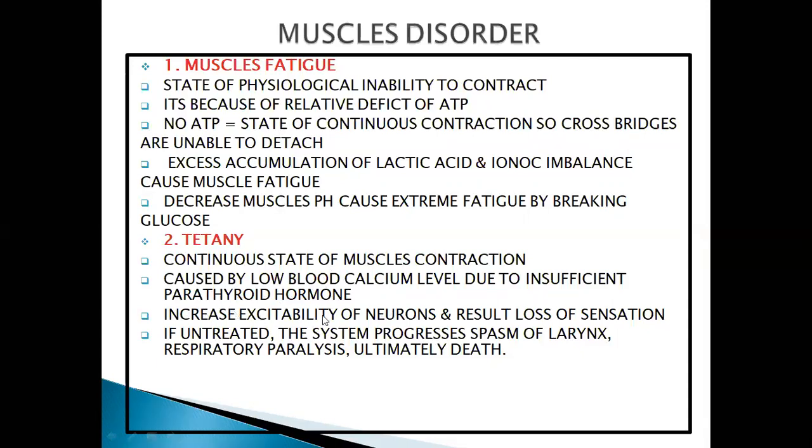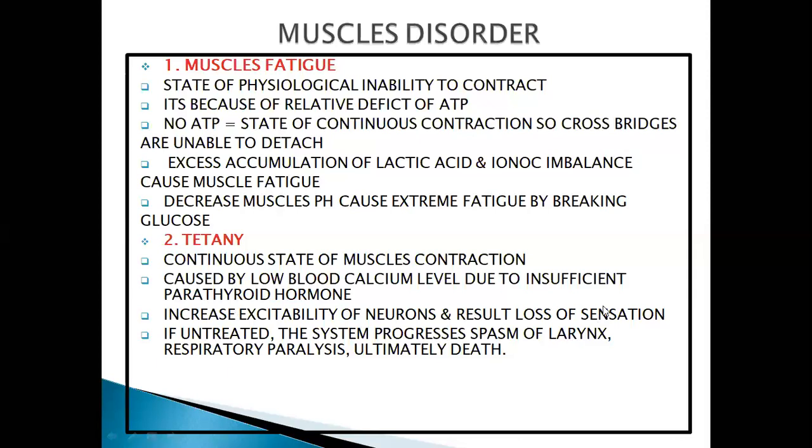It also increases excitability of neurons and results in loss of sensation. Neurons perform actively, with excitability, and result in loss of sensation. What is the meaning of sensation? Do you know about sensation?